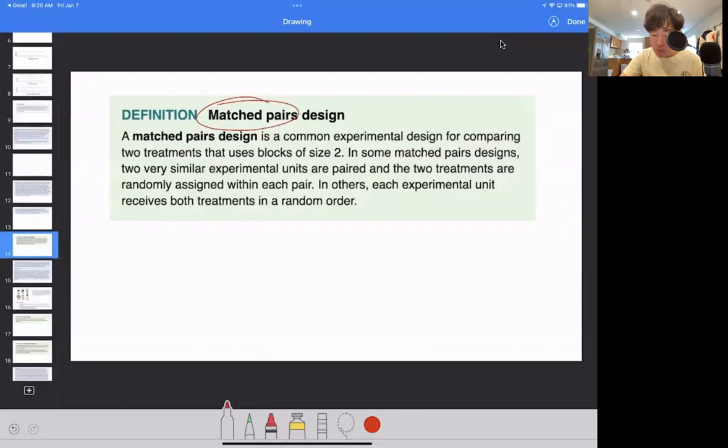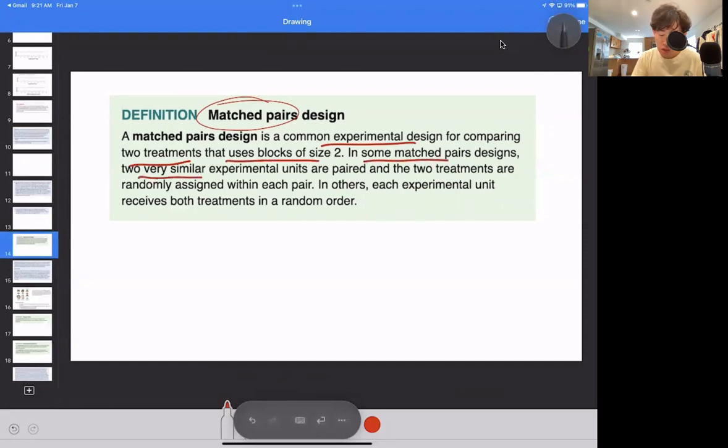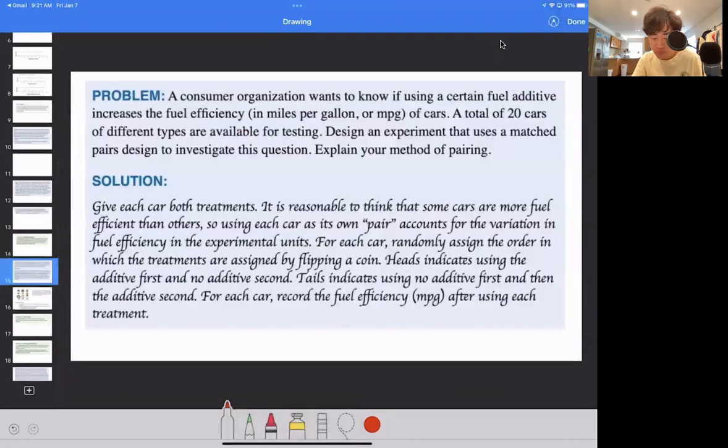Matched pairs design. Matched pairs design is quite simple. You're basically giving 2 treatments to a single experimental unit. So the actual definition is a common experimental design for comparing 2 treatments that uses a block size of 2. In a matched pairs design, 2 very similar experimental units are paired, and then 2 treatments are randomly assigned within each pair. In other words, each experimental unit receives both treatments in a random order. So again, going through this is not really enough. Let's go through an example.